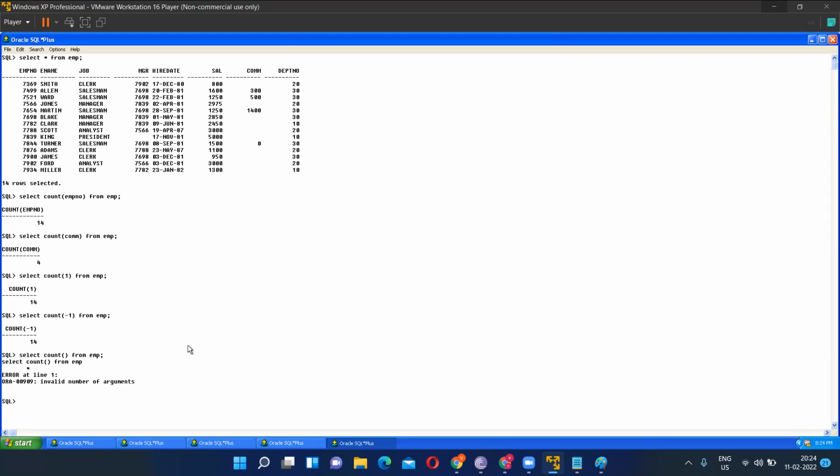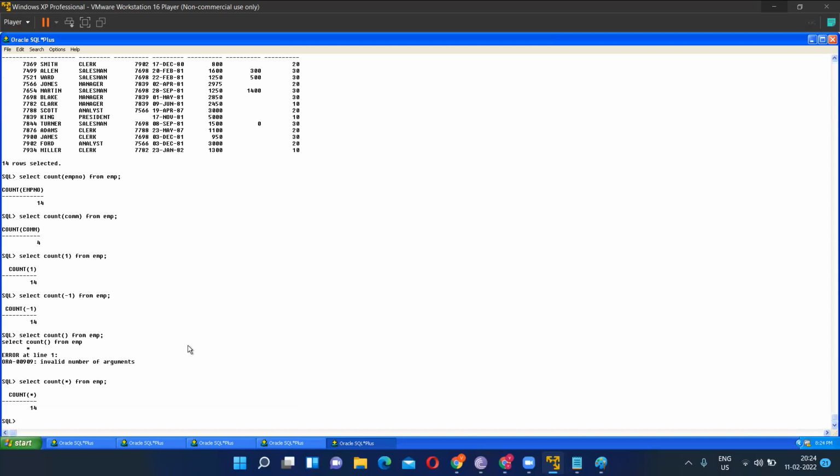If we give star, will it consider the blank null values or not? It will just count irrespective of null. It will count the number of records. If there is null, it will count the null also. It will just count the number of records. Only and only if you specifically mention a particular column and count in that particular column, then it will not count the null values from that.